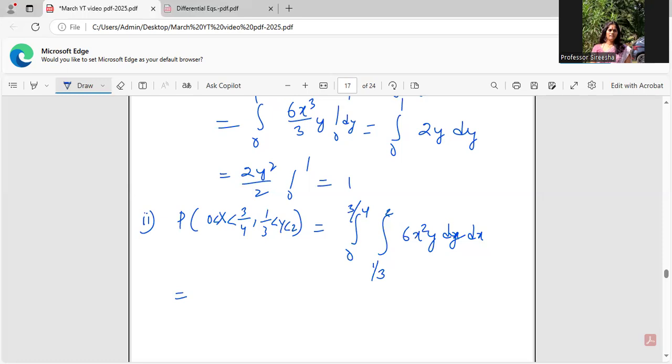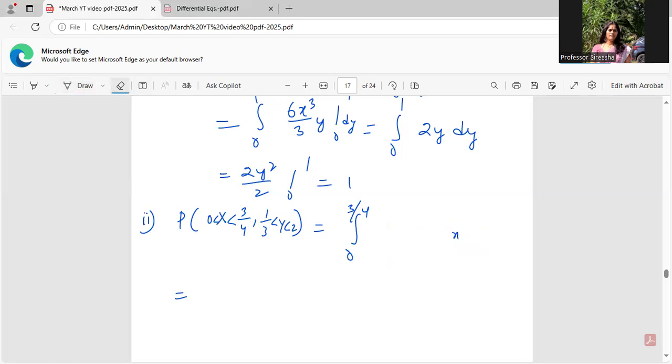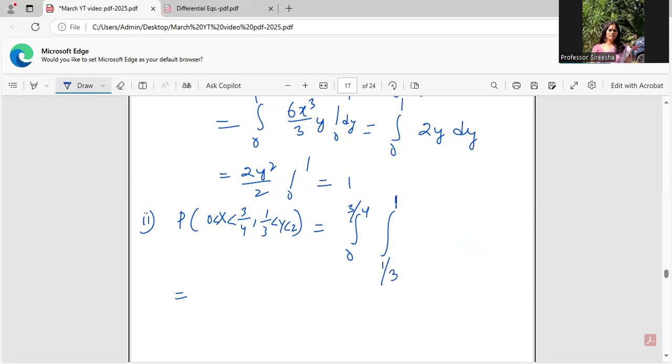Just a second. I should again split this, since y goes from 1 by 3 to 2. Now I should be a little careful. Y limits are from 1 by 3 to 1, I have to split. That is one integral. Of course, x from 0 to 3 by 4, no problem with the x.